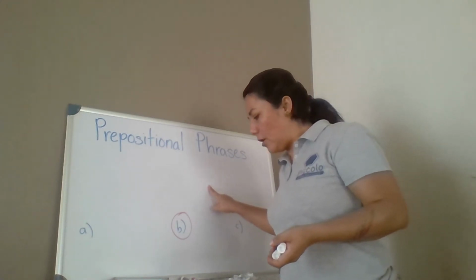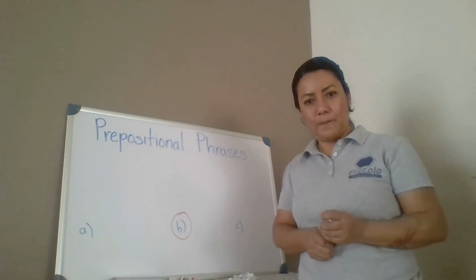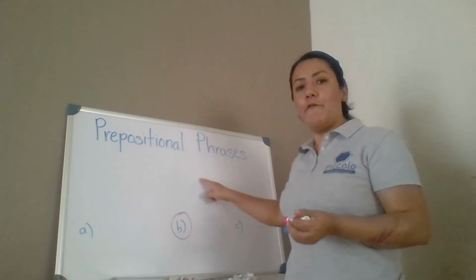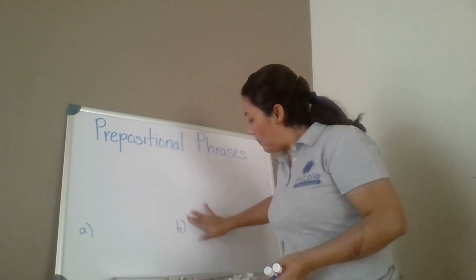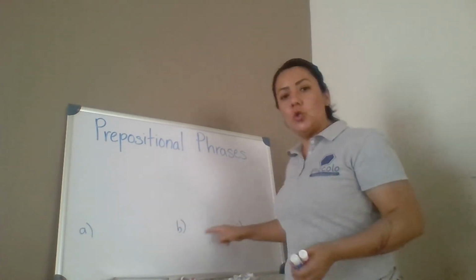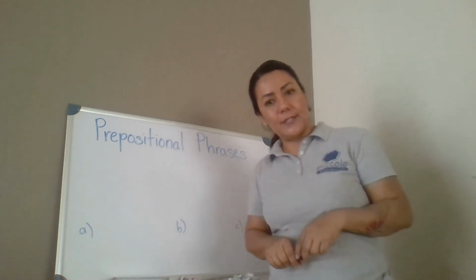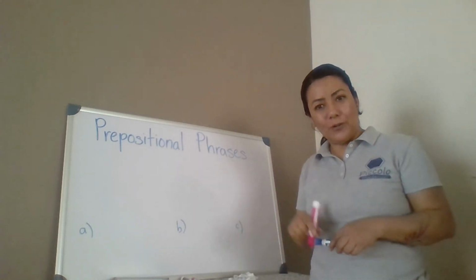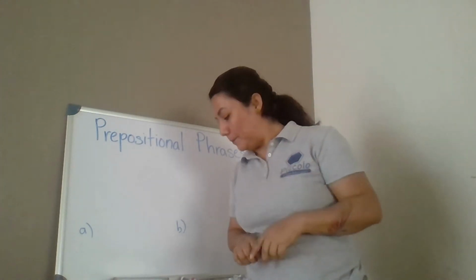In where? In the forest. Ready? In the forest. Now, in your options A, B or C, you choose the one that says in the forest and circle that answer. Good job.